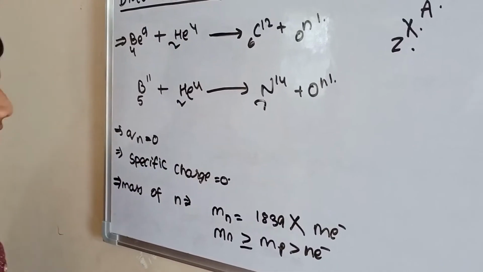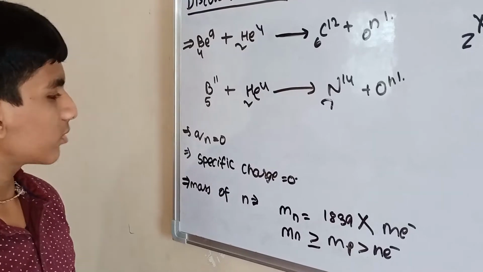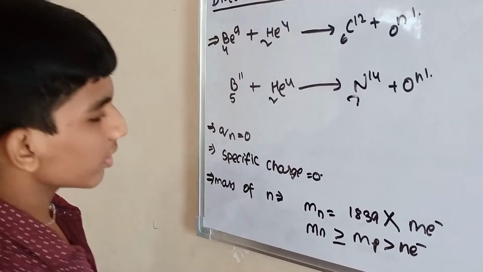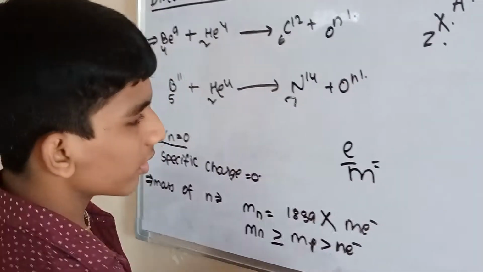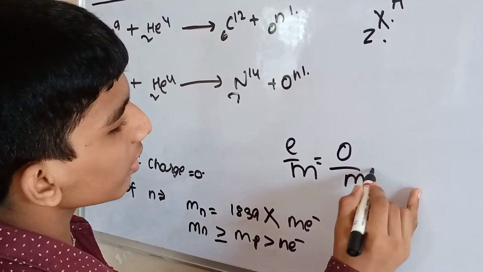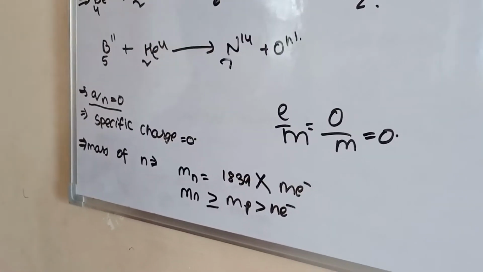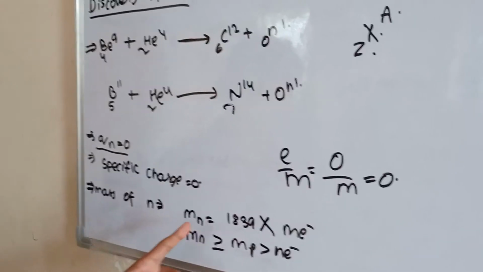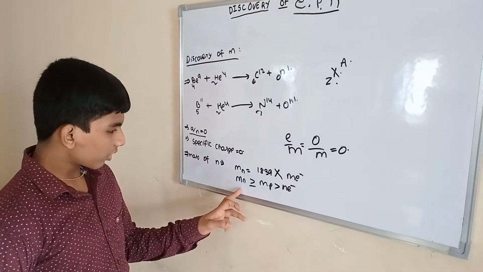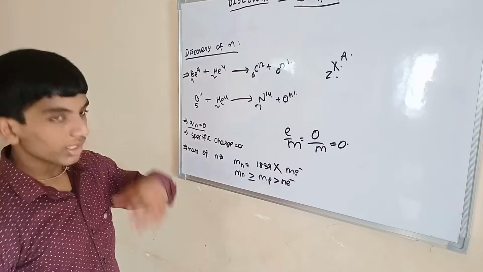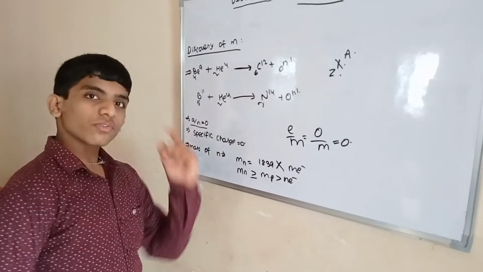Now the next point. Q of n, meaning the charge of neutron, equals 0. Specific charge is also 0 because it is e by m, and Q of n is 0. 0 by something is 0. And the mass of neutron, as I have said, is near the mass of electron. Mass of neutron is equal to 1839 times the mass of electron. Mass of neutron is greater than or equal to mass of proton, and mass of proton is greater than mass of electron.